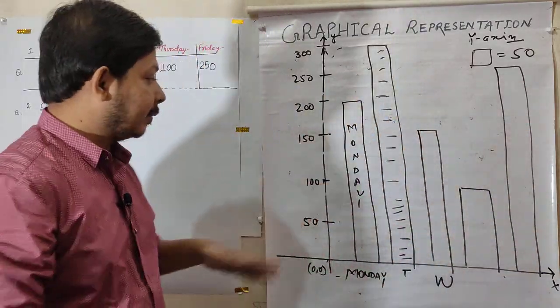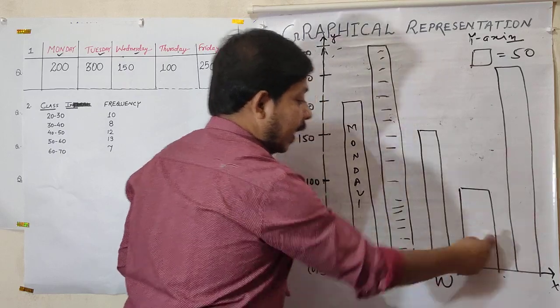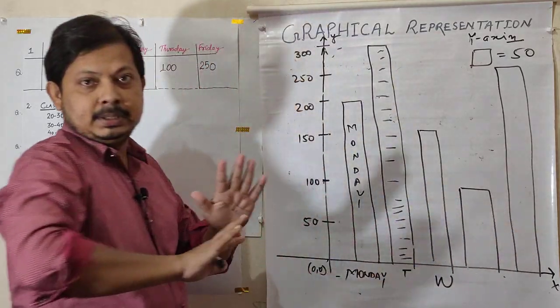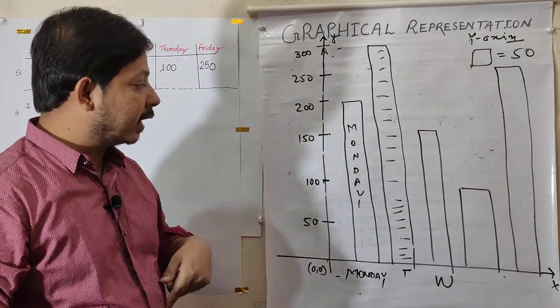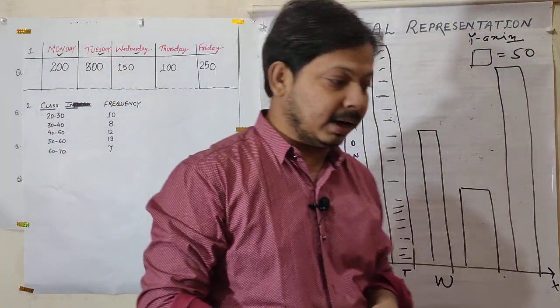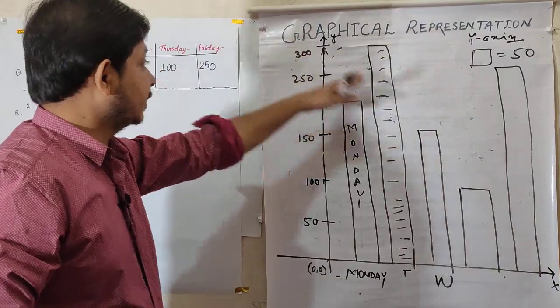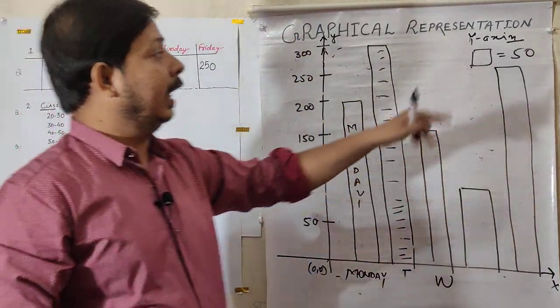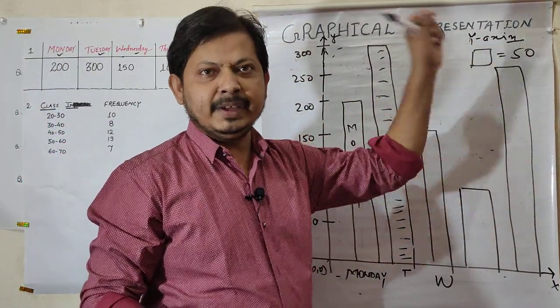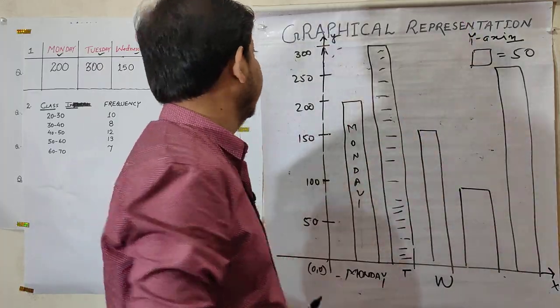So this is a bar graph. See, between two bars there is no continuity, there is a gap. So this is a bar graph. Please be careful while drawing the bar graph: x-axis, y-axis and the representation, and here the scale. A very minute piece of information: the scale.